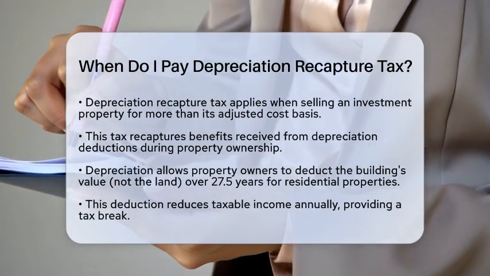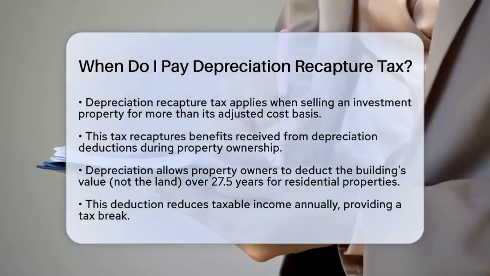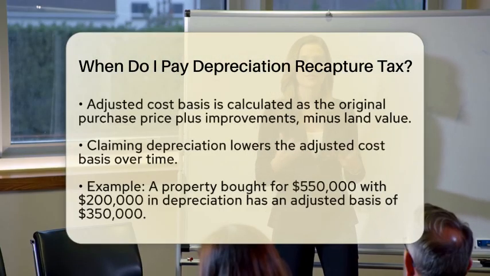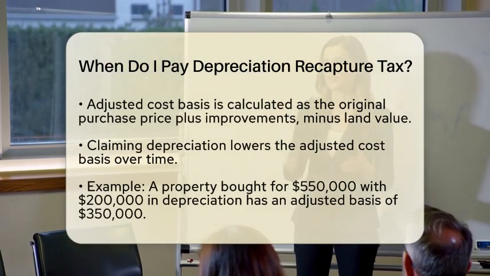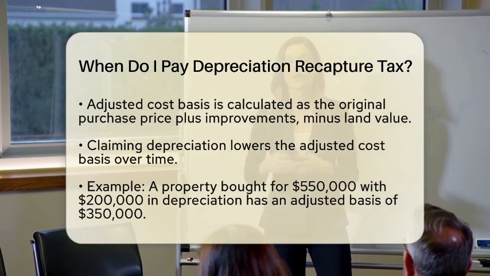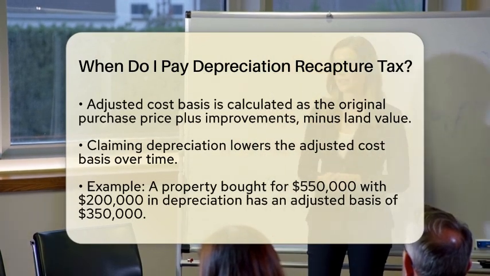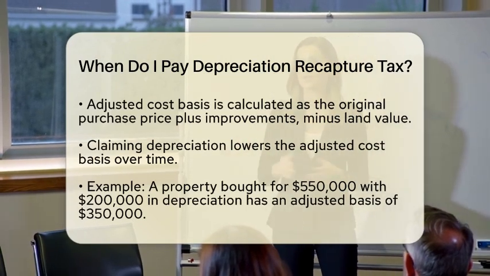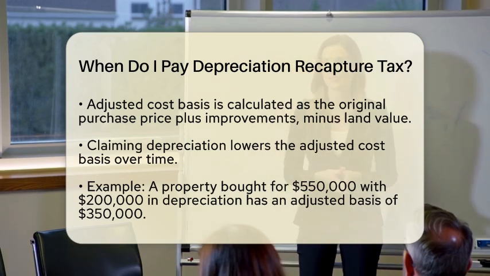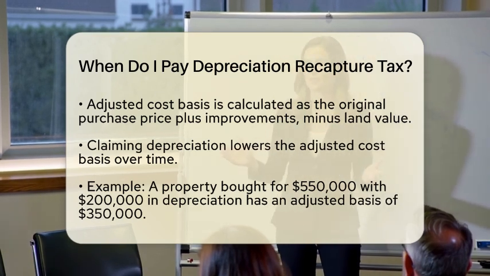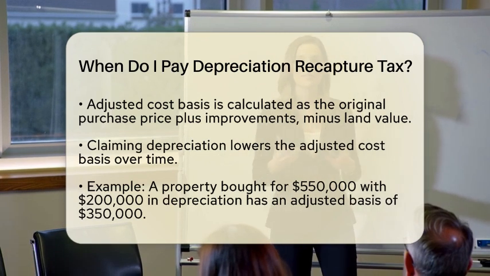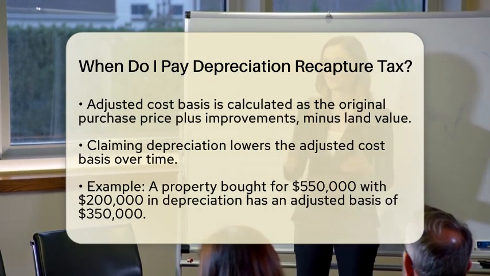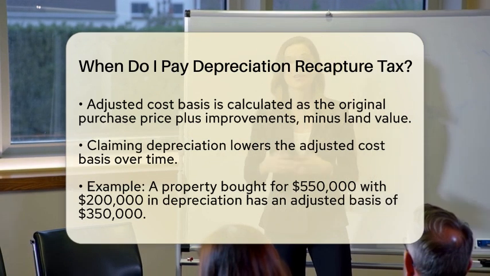Now, what is adjusted cost basis? Your original cost basis is the purchase price plus any improvements you made, minus the land value. Each time you claim depreciation, it reduces this cost basis. So, if you bought a property for $550,000 and claimed $200,000 in depreciation, your adjusted basis would be $350,000.